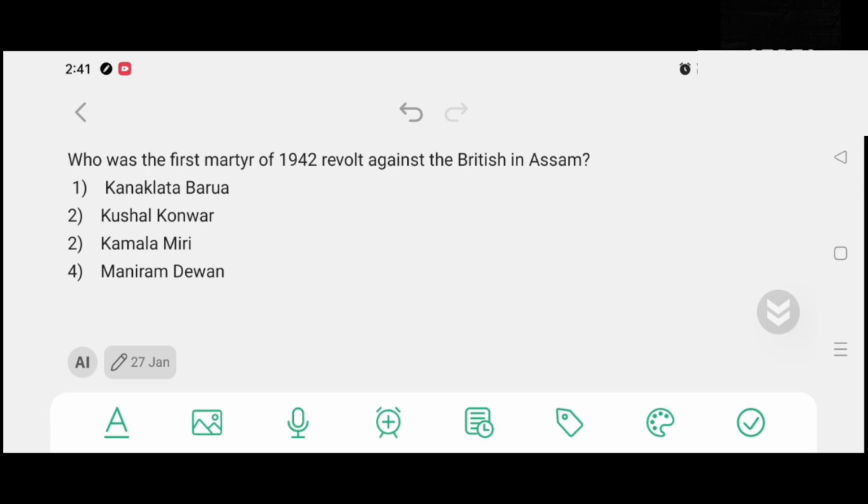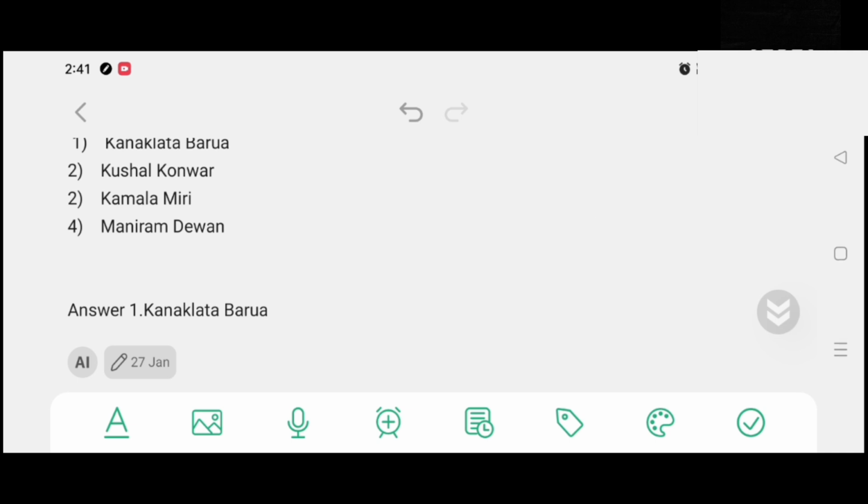Who was the first martyr of 1942 revolt against the British in Assam? Option number 1, Konoklata Borua. Option number 2, Kosal Kaur. Option number 3, Komala Miri. Option number 4, Moniram Devan. And the correct answer is option number 1, Konoklata Borua.